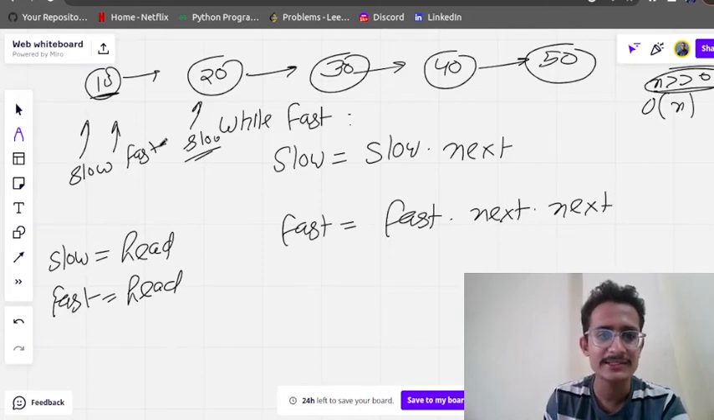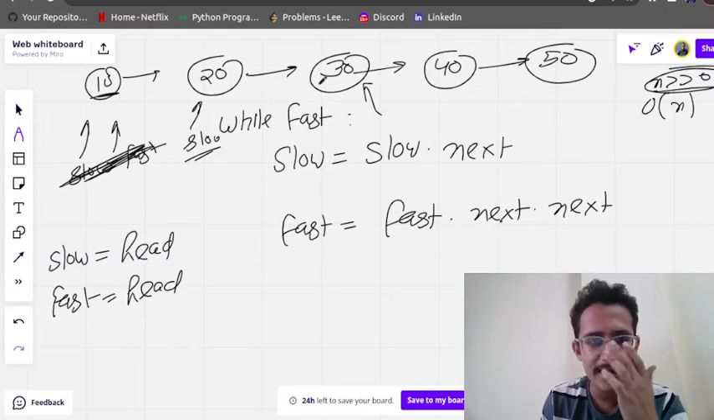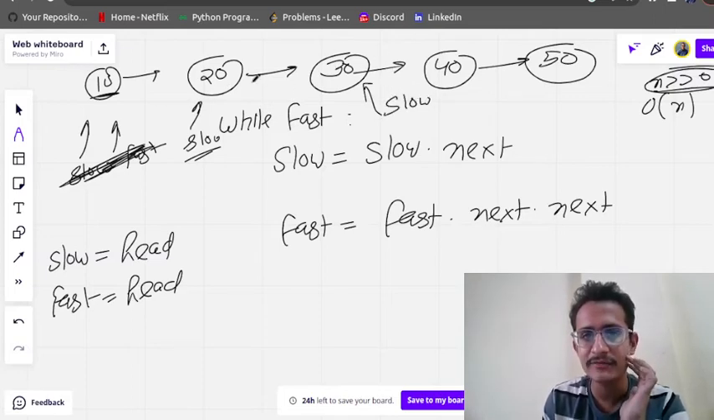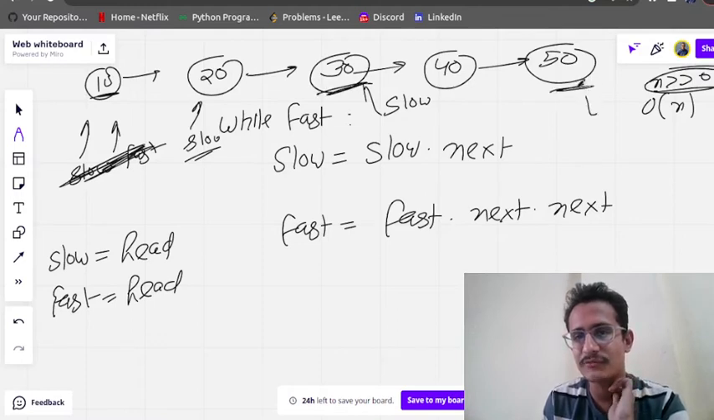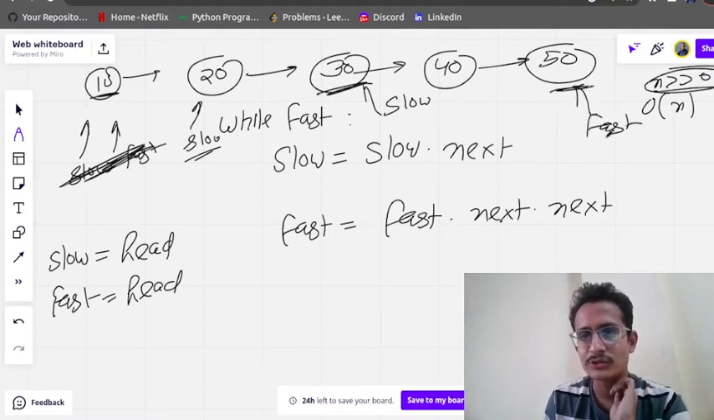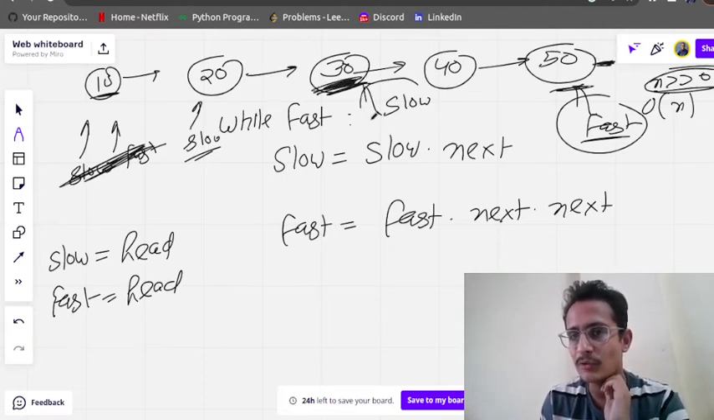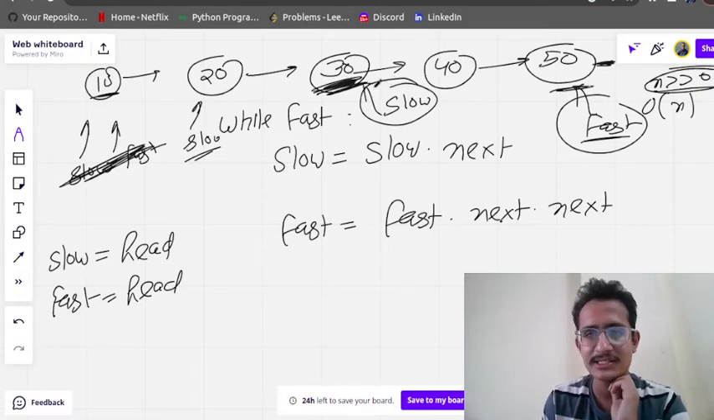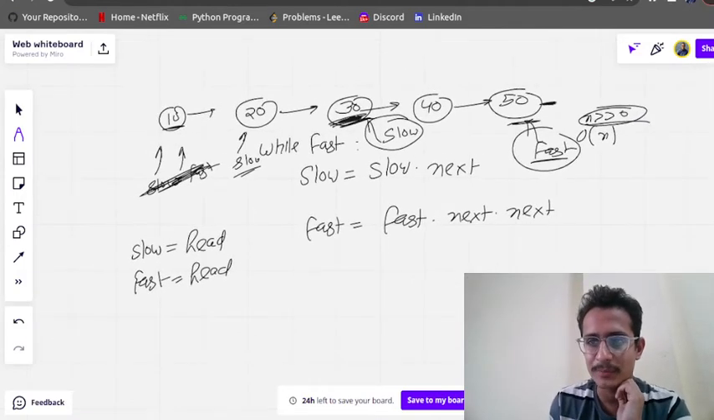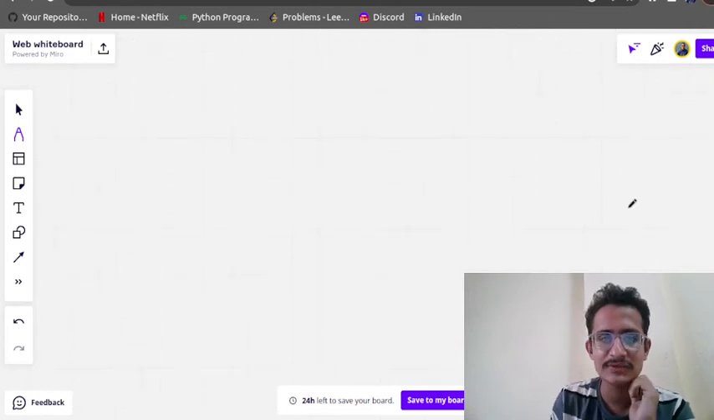Okay, it means fast will come at this position. Again slow is going to come here, and fast will move 2 positions, so fast will come here. So now there is no element further, so slow will be at the midpoint of the list, as you have seen in the above example also. Okay, so this is working fine.